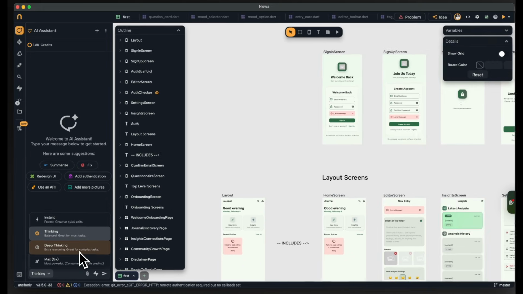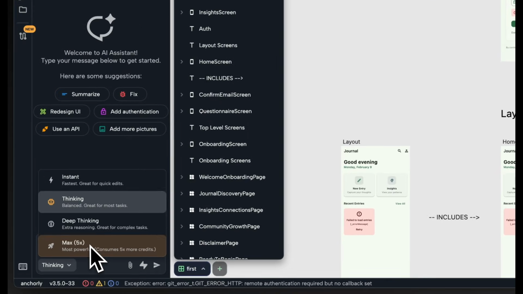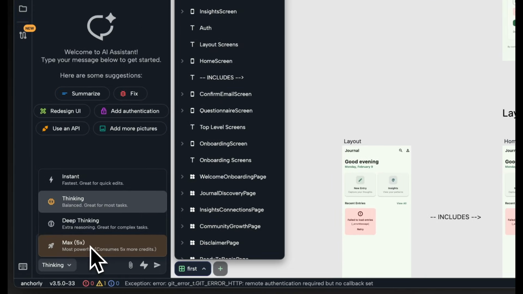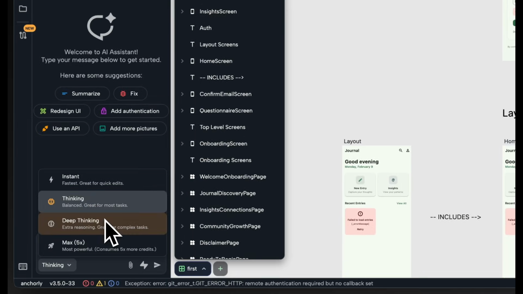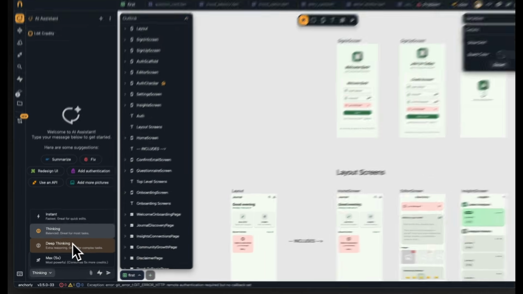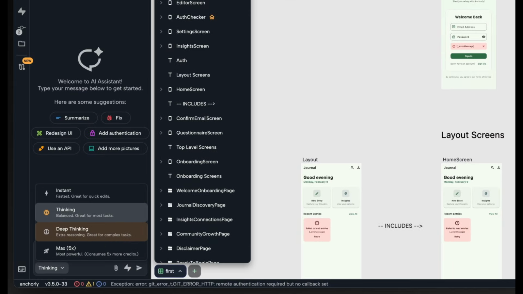Now keep in mind that max, which consumes 5 times more credits, has the same consumption as the previous models inside Nowa. So now instant, thinking and deep thinking consume 5 times less than the previous version, while also giving you 2 to 3 times better results and 4 times more speed.